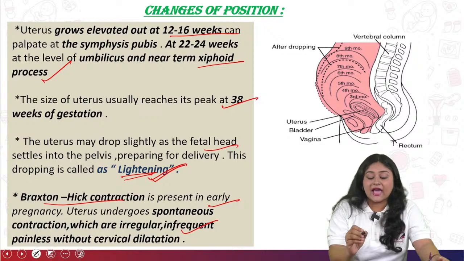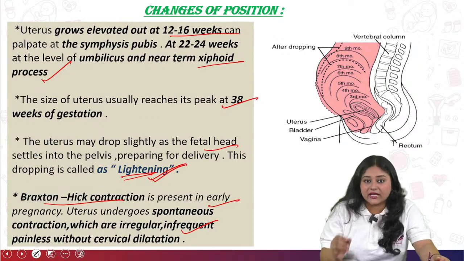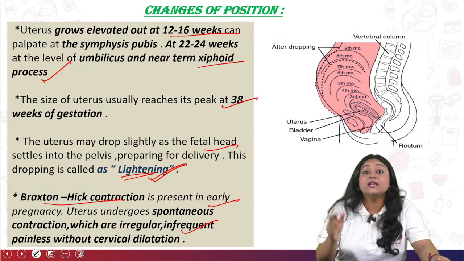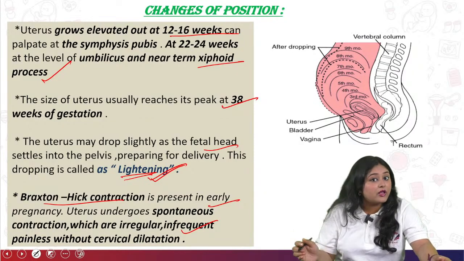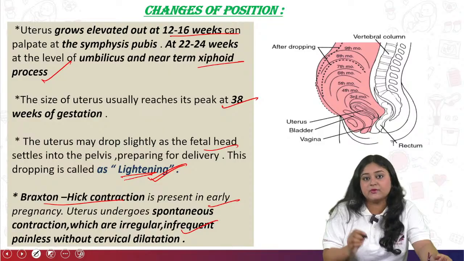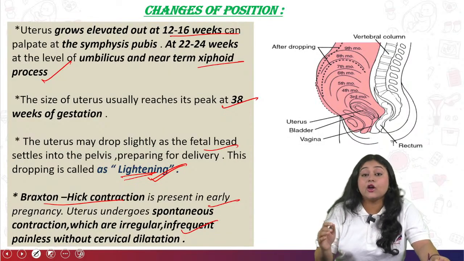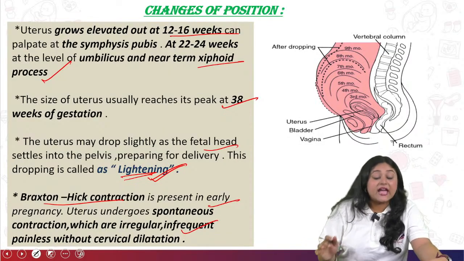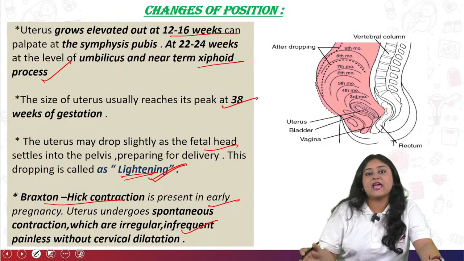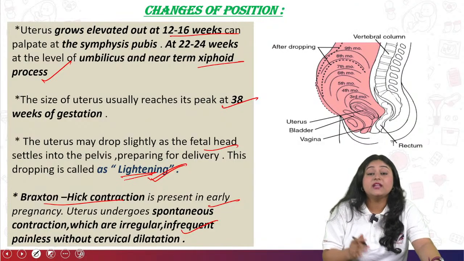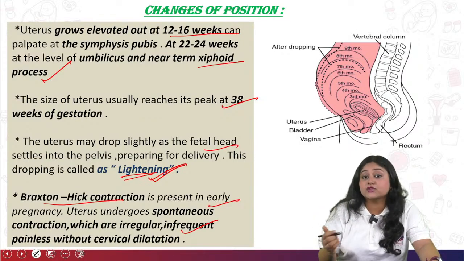As we know, true labor pain is effective for cervical dilatation and preparation for delivery, but false labor pain is not. That is the difference between true and false labor pain. True labor pain goes from front to back, but Braxton Hicks contractions come from the back to the front.